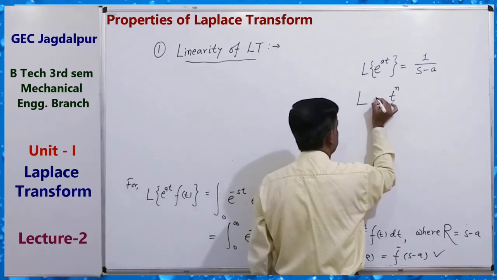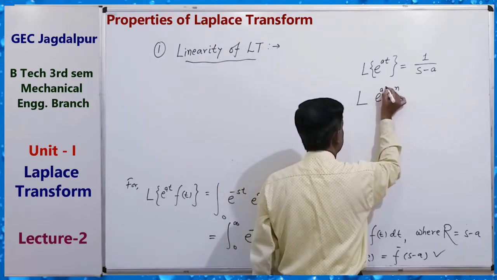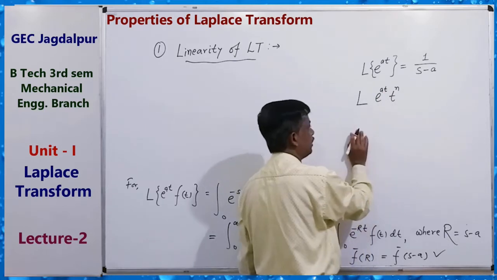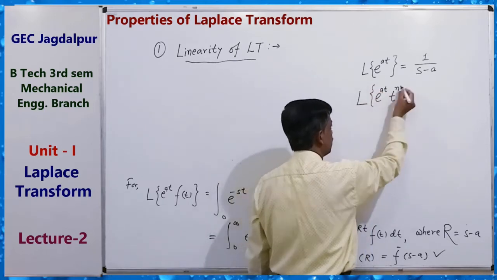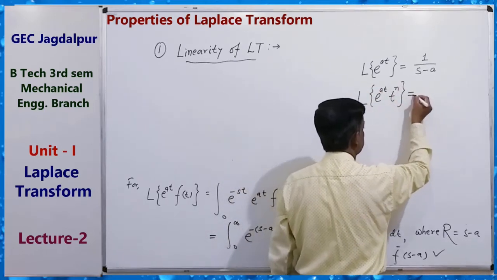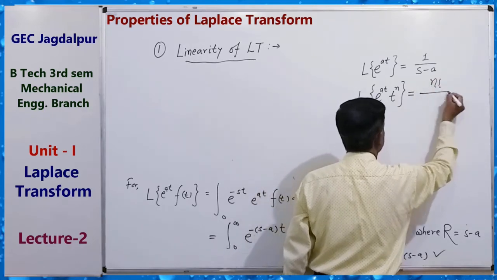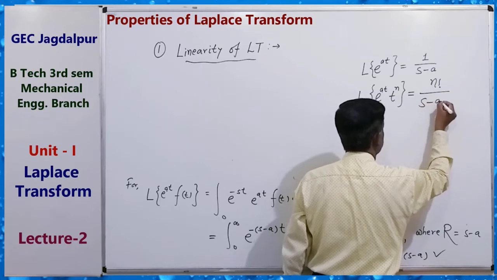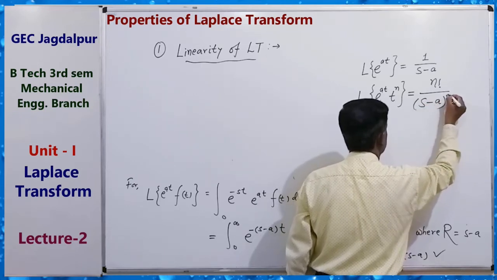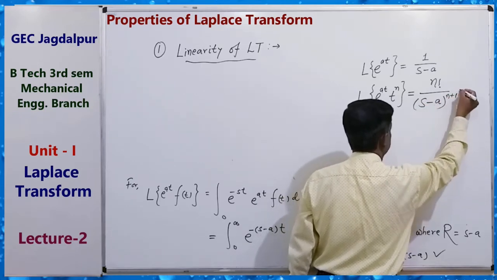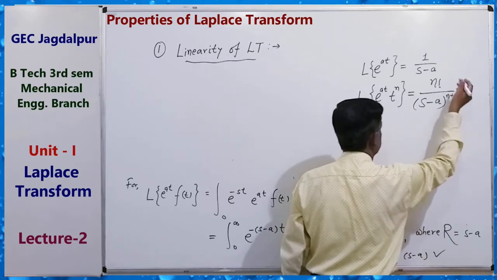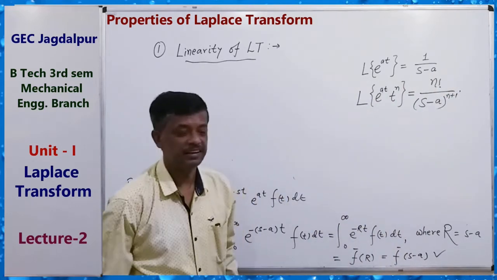So if we multiply it by e to the power at, then Laplace transform of this is equal to what? n factorial upon s minus a to the power n plus 1, where n is an integer.